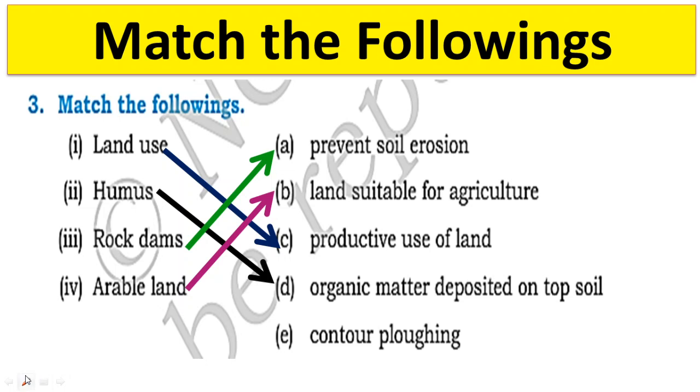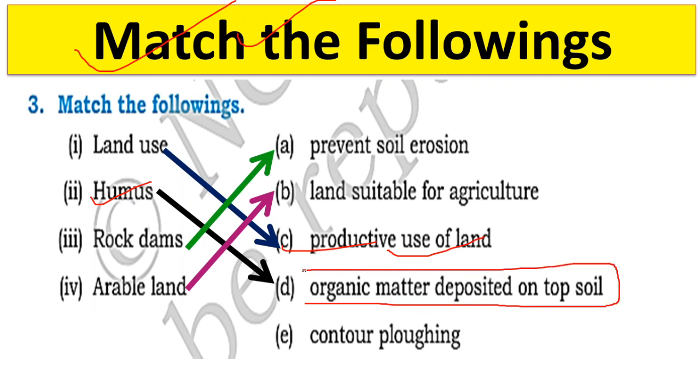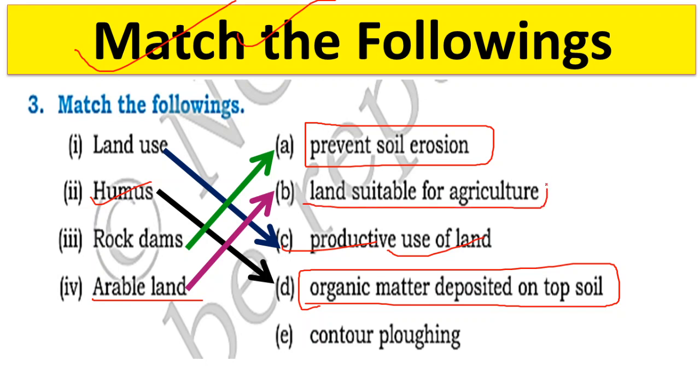Now the next is the match the following question. Land use is the productive use of land. Humus is the organic matter deposited on topsoil, and rock dams prevent soil erosion. Arable land means the land suitable for agriculture. The land on which we do agriculture is known as arable land.